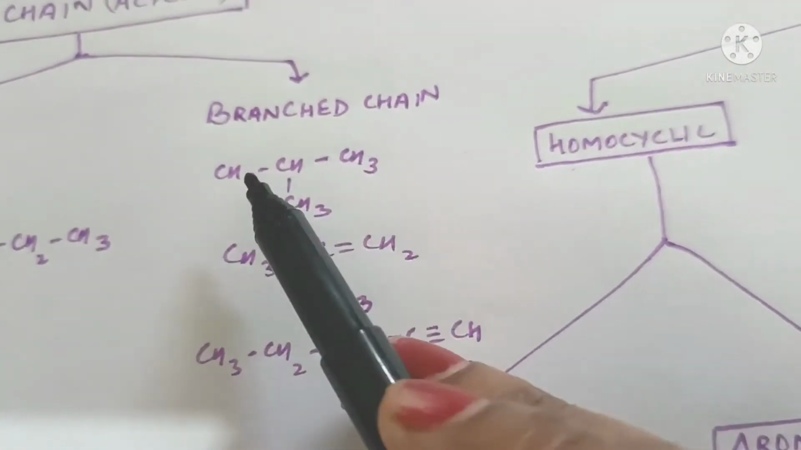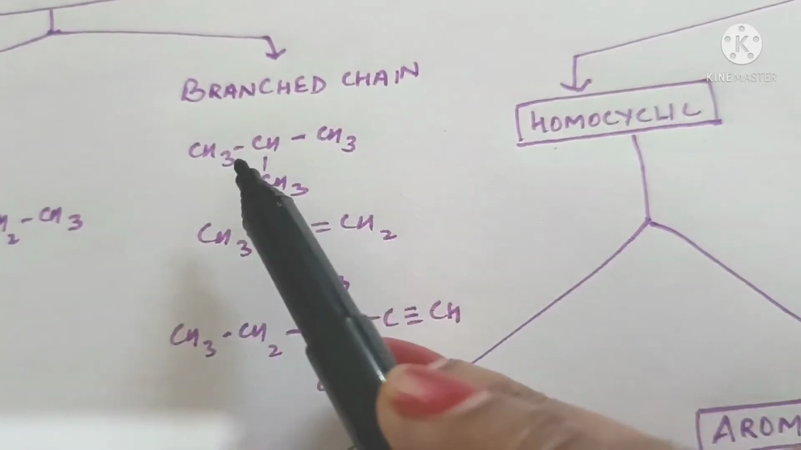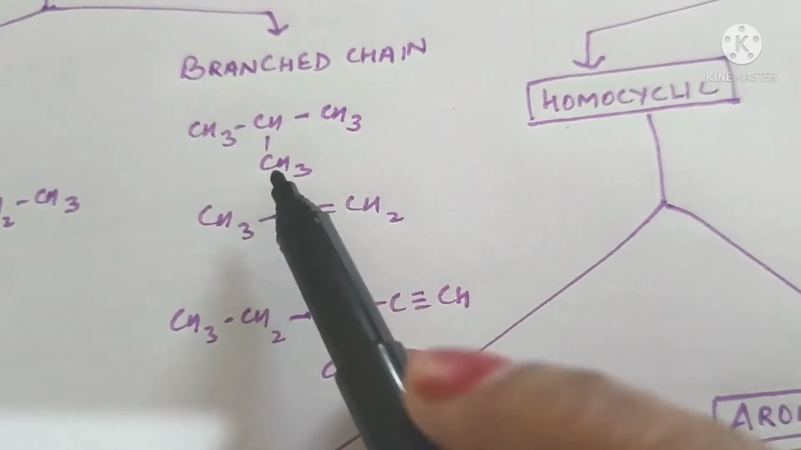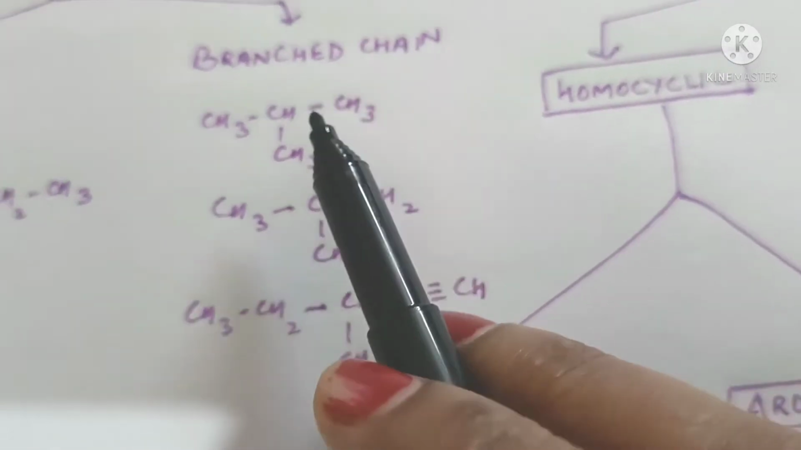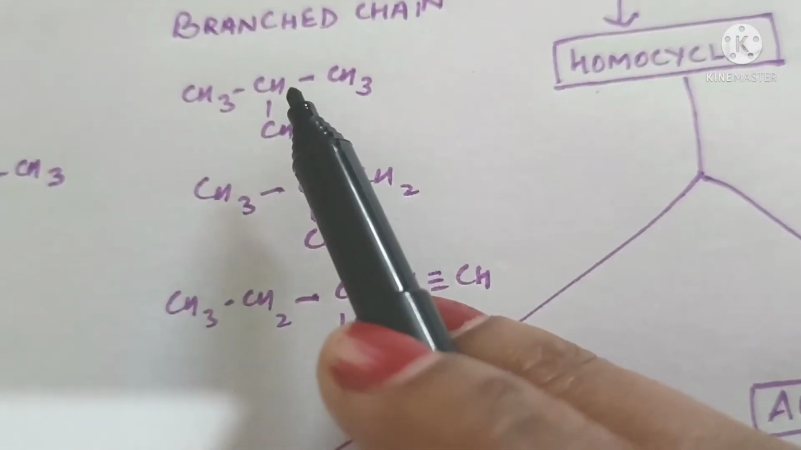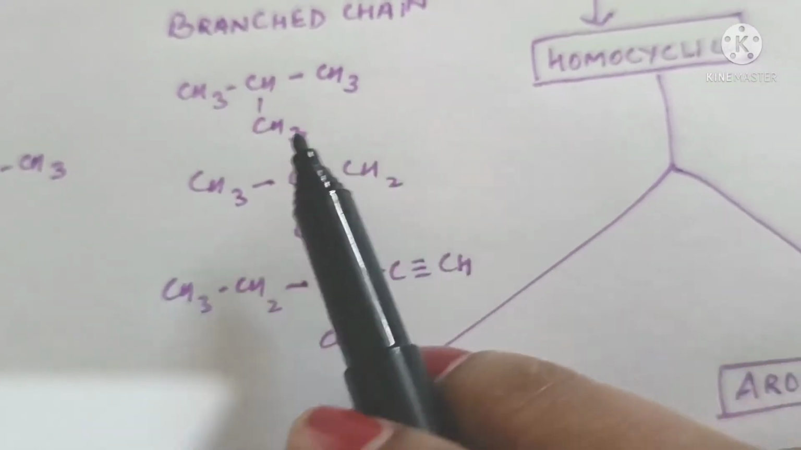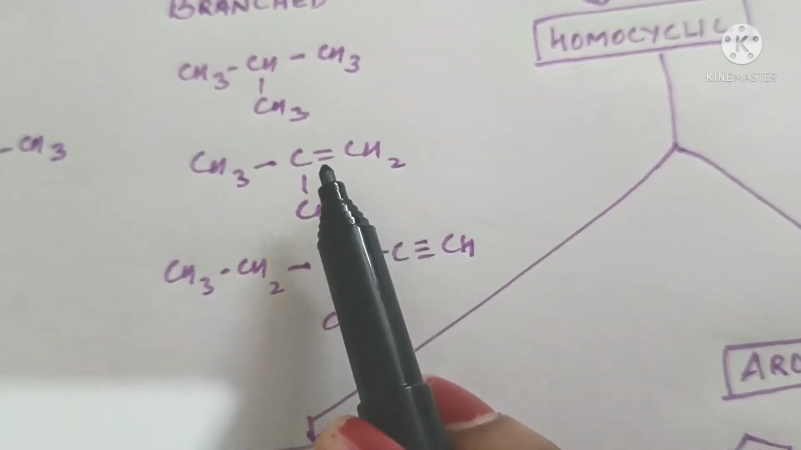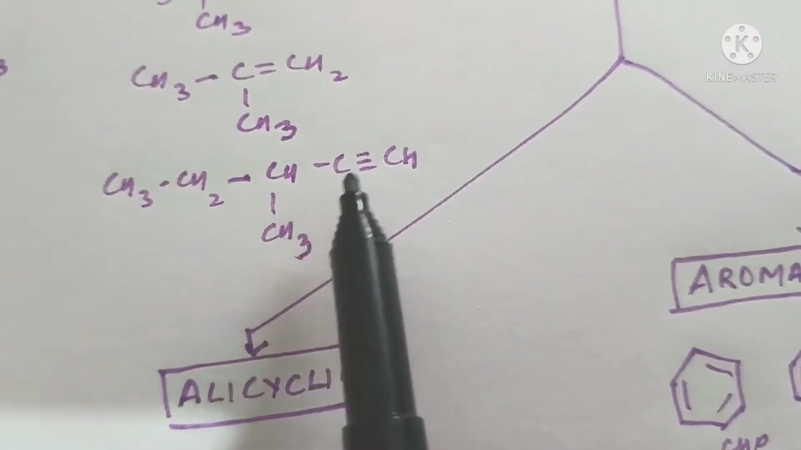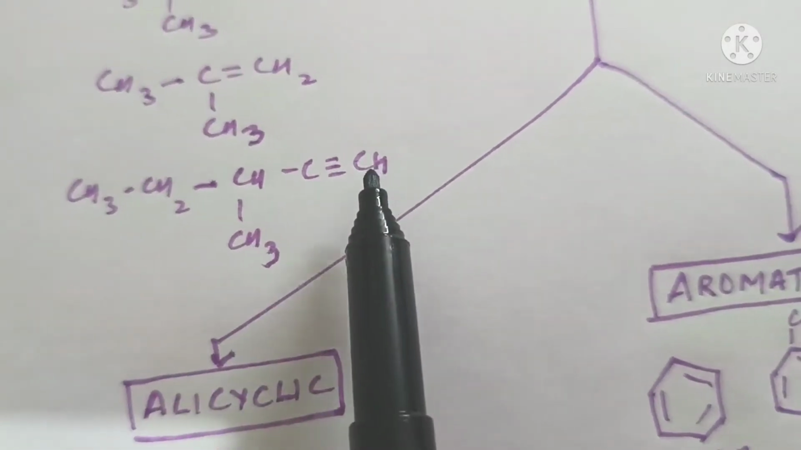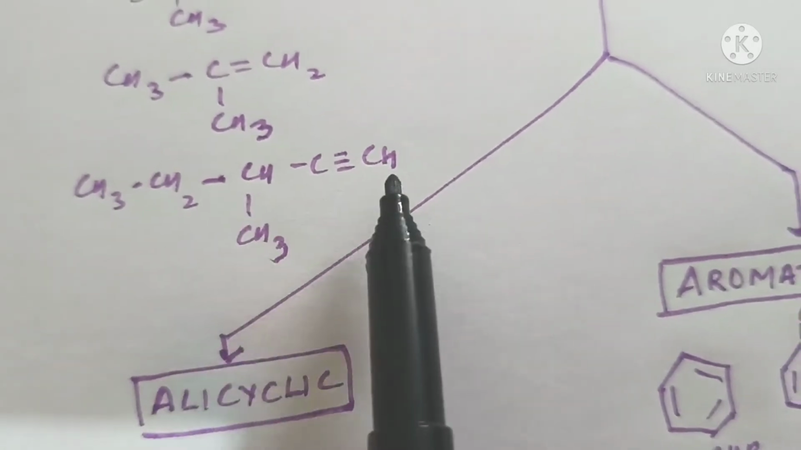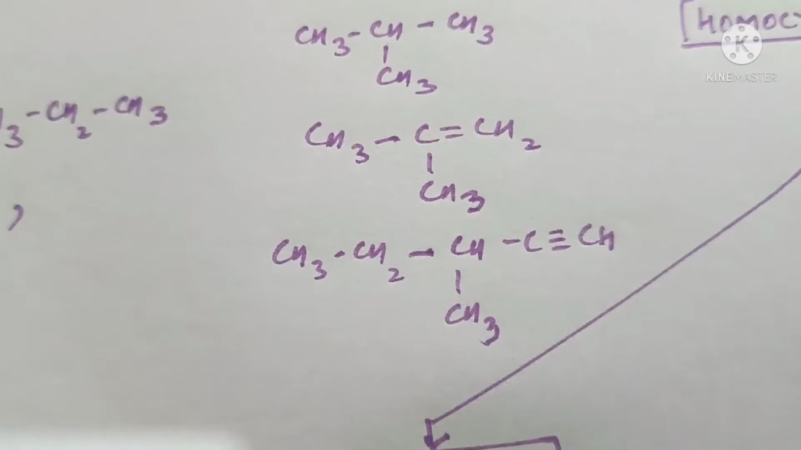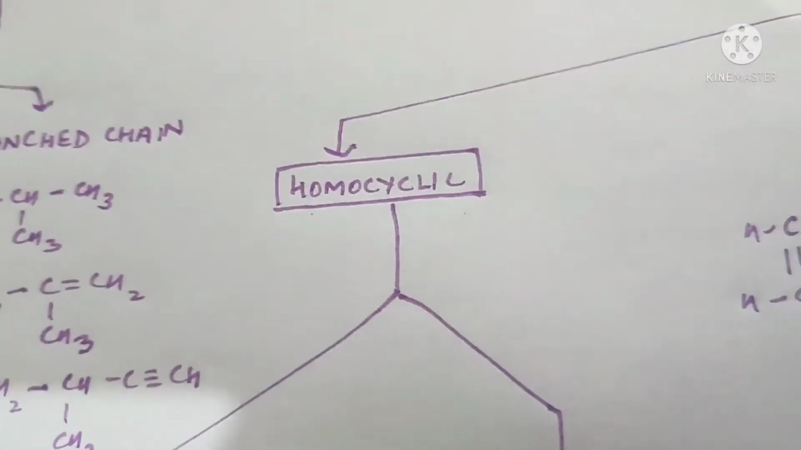On the other hand, in a chain of 3 carbons, methyl group is present as a branch. So such compounds are called branched chain compounds. This will be called 2-methyl propene. Similarly, this is called 2-methyl propene. This compound will be called, because there are 5 carbons, so 1, 2, 3 methyl pent 1 yne. So these are examples of branched chain compounds.